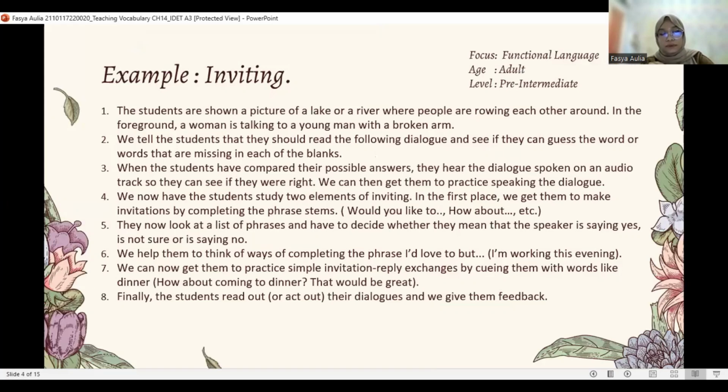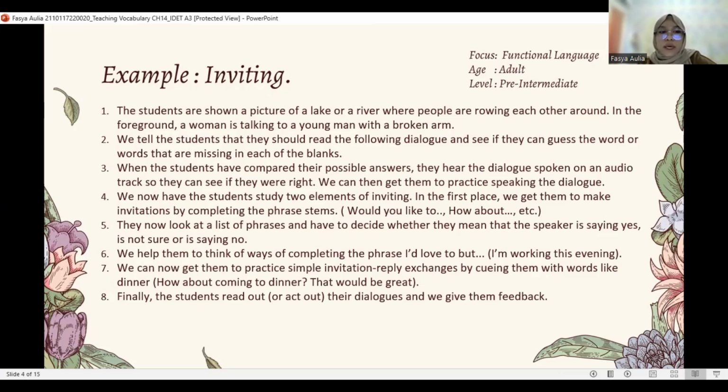Here is an example activity for introducing vocabulary. The focus of this example is functional language, the age is adult, and the level is pre-intermediate. First, students are shown a picture of a lake or a river where people are rowing each other around. In the foreground, a woman is talking to a young man with a broken arm. And then we tell the students that they should read the following dialogue and see if they can guess the word or words that are missing in each of the blanks.